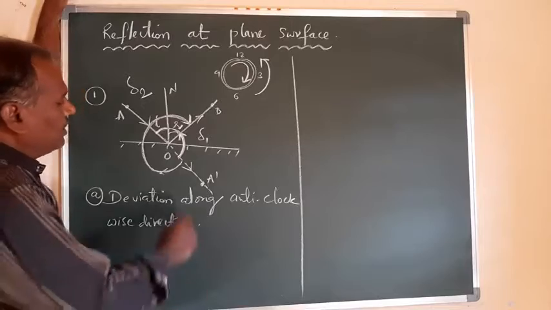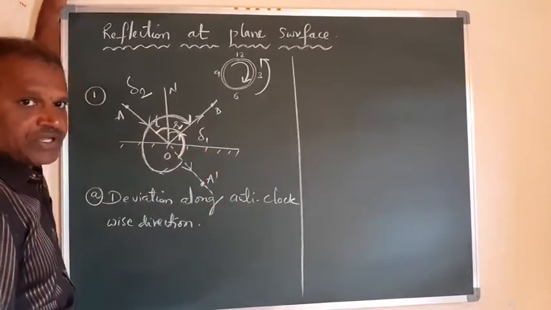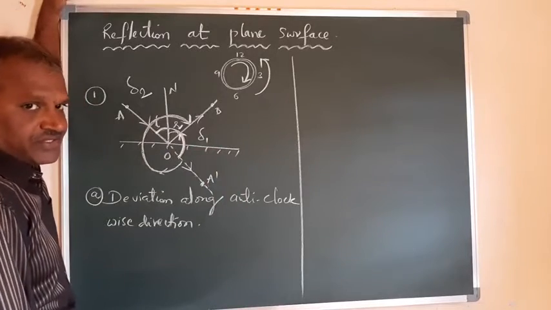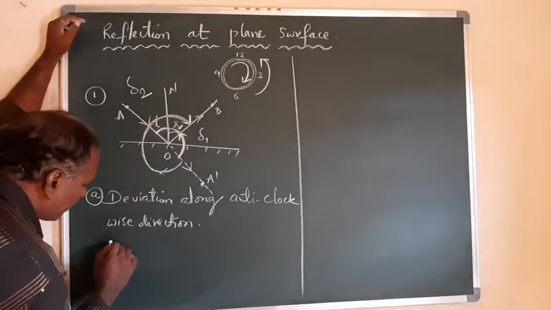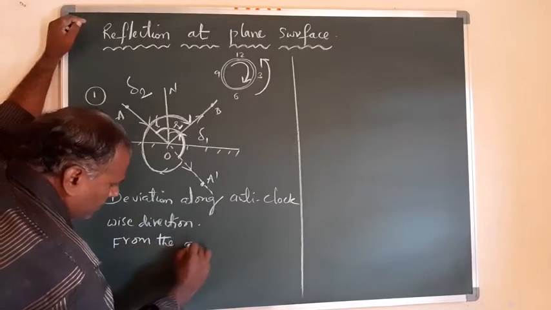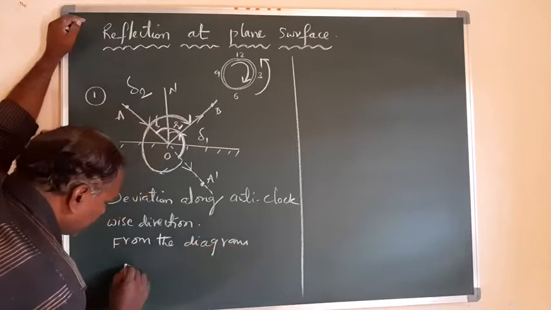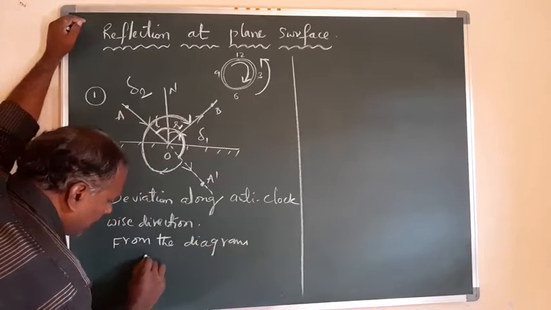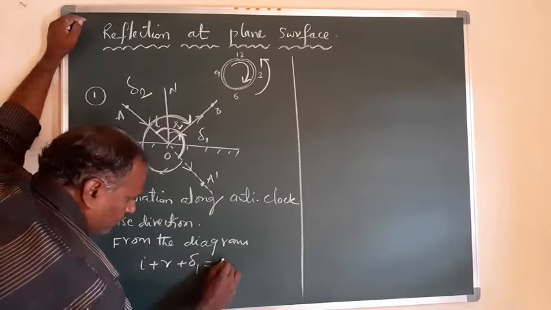So I can write I plus R plus delta 1 is equal to pi radians. I am writing in radians only. From the diagram you can observe that I plus R plus delta 1 is equal to pi.